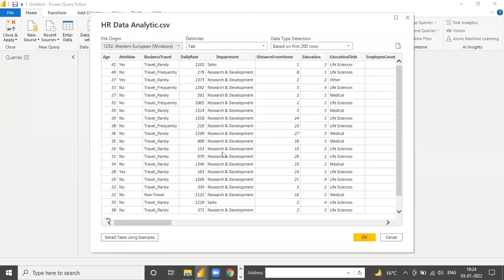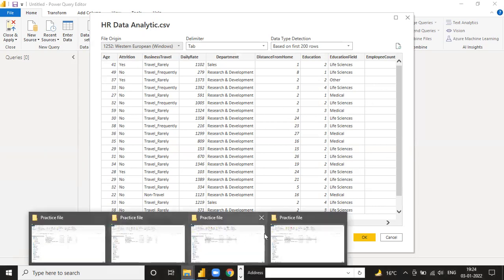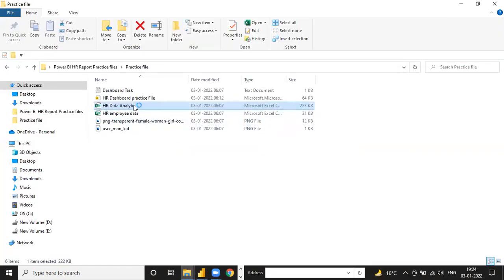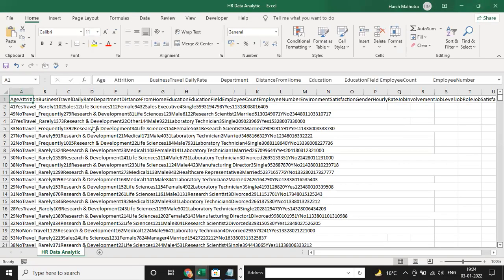Suppose your data is small, then it will take 1 or 2 minutes. But if your data has millions of rows or millions of columns, then it will take time as per your working criteria. So see, when I import the file, this is the preview of your file. You can see earlier we had data in this form, and automatically Power BI makes the query for you